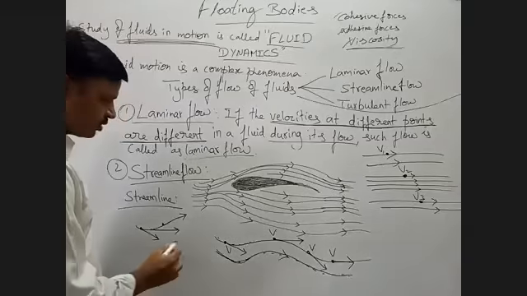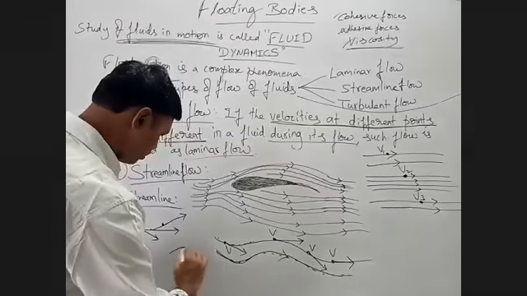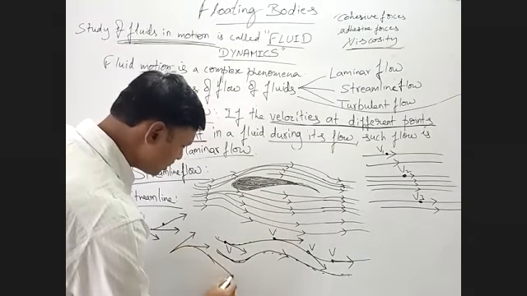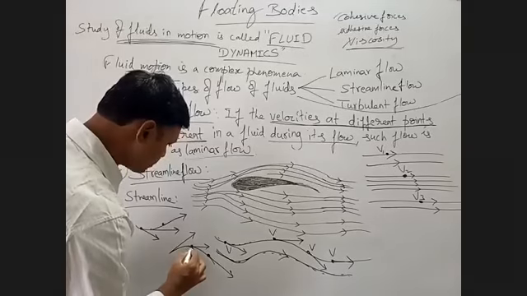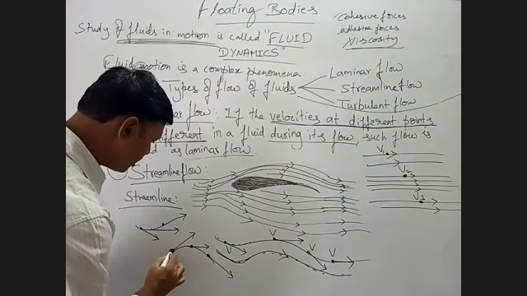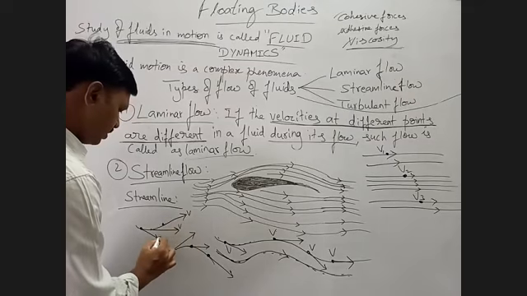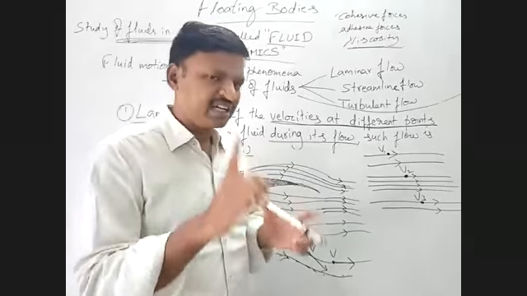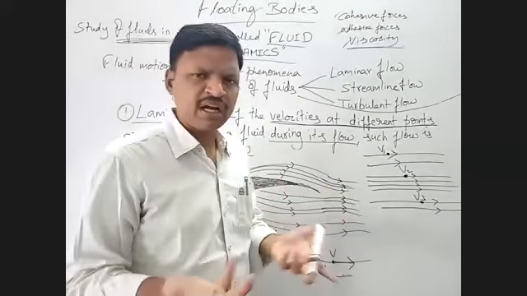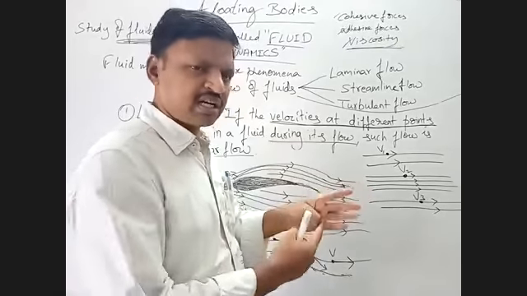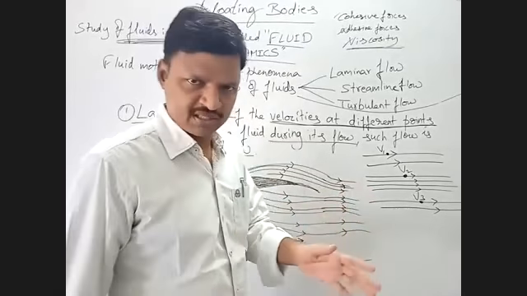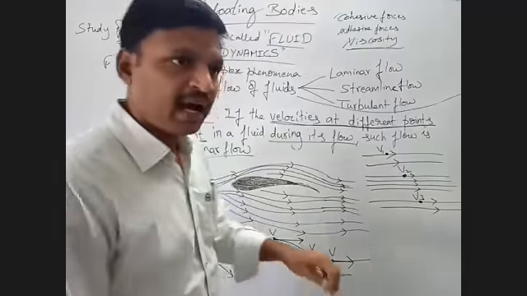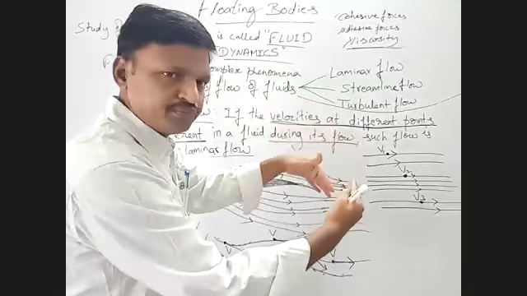Yes or no? Now this curve you see. So now this is the curve. This is the direction of velocity. This is the direction of velocity. This is the direction of velocity. So like that, if we join all the points, we get a curve. The curve is nothing but a kind of line only. A line can be a straight line or a curved line, yes or no? So the curve we are getting is called a streamline, and the method of flow.